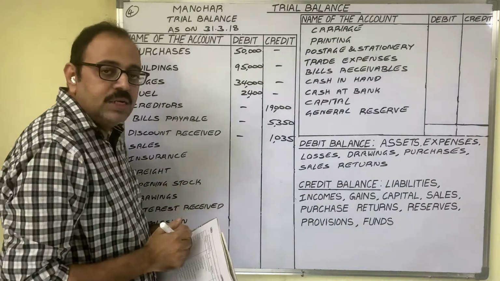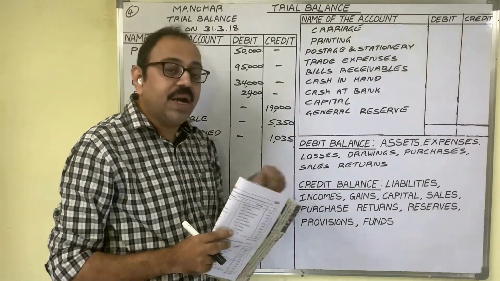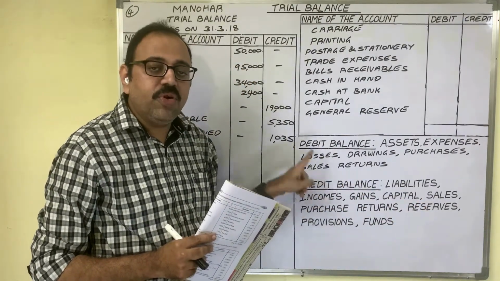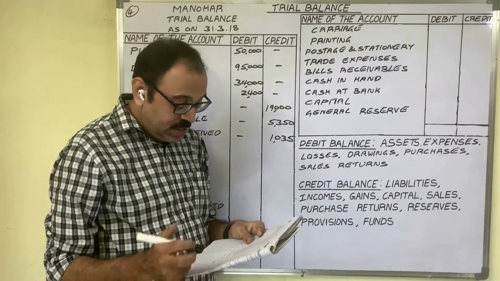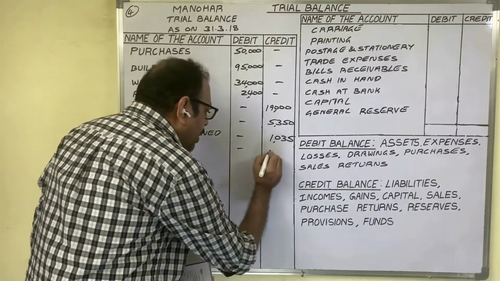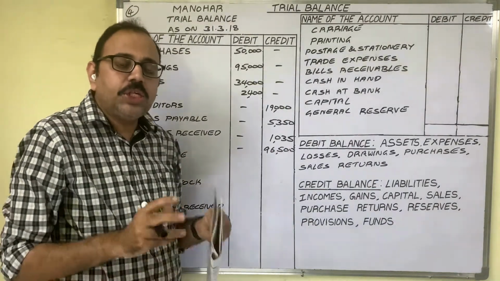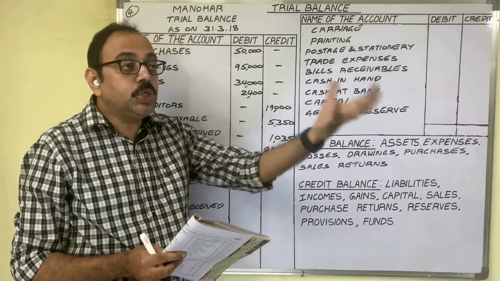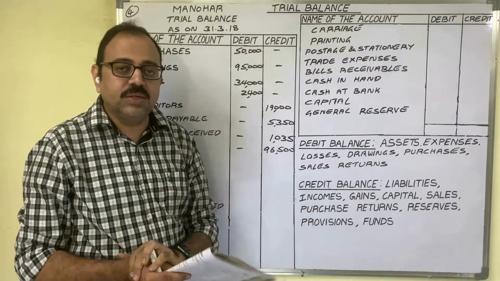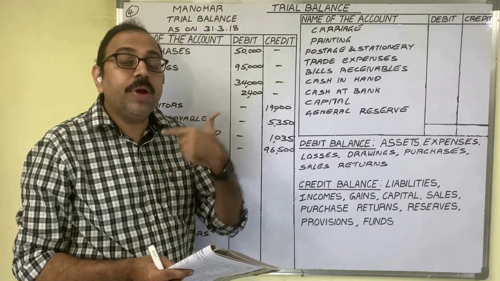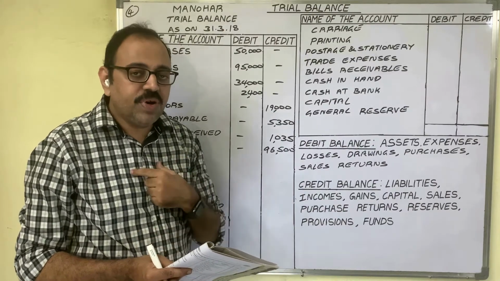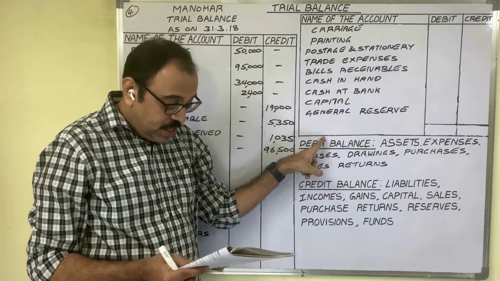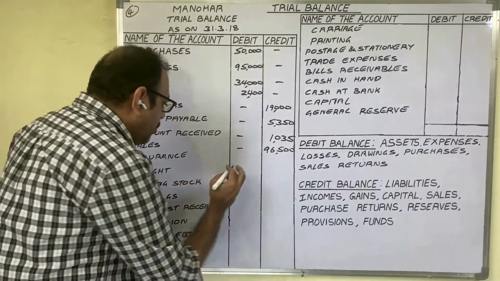Next, sales. Sales account is goods related account, and sales always shows a credit balance. Therefore, in credit column we should write the amount 96,500. Insurance. Whenever insurance word is given, we should understand that firm has taken insurance policy against a risk. So to insurance company, firm paid insurance premium. To the firm, that is an expenditure. Expenses related account show a debit balance. Therefore, in debit column we should write the amount.